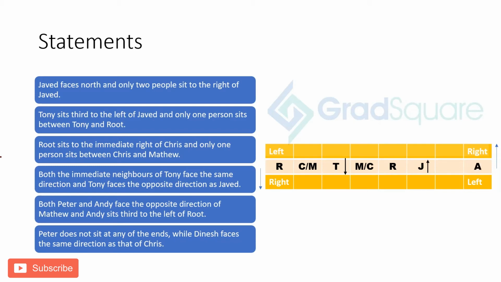And it says both Peter and Andy face opposite direction of Matthew, and Andy sits third to the left of Root. Now one thing is very clear: Root is now definitely sitting here, which means Chris is sitting here and Matthew is sitting here and Root is not here. So we can straight away mark that. Also, one more thing that we can mark is the direction of Root. Why? Because Andy sits third to the left of Root, and we know Andy is sitting on this direction. So that means left is this for Root. So that means Root is looking downward. So let's mark all that now.